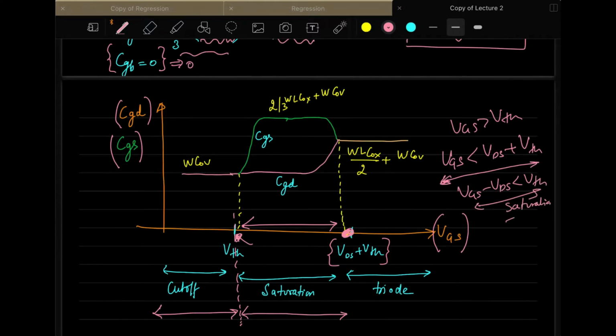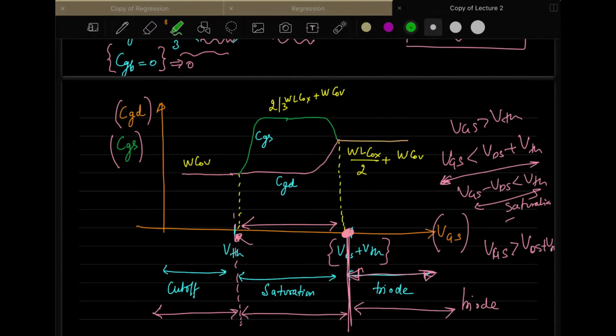So you are in this area, you are working in saturation, and after this you are working in triode because your VGS is greater than VDS plus VTH. So this area is triode area. So now you can easily put the values that we have calculated, and what you observe here is that your CGS varies from WCOV, and in saturation it goes up like this, and when it comes to triode it settles down at this point, the value of CGS.